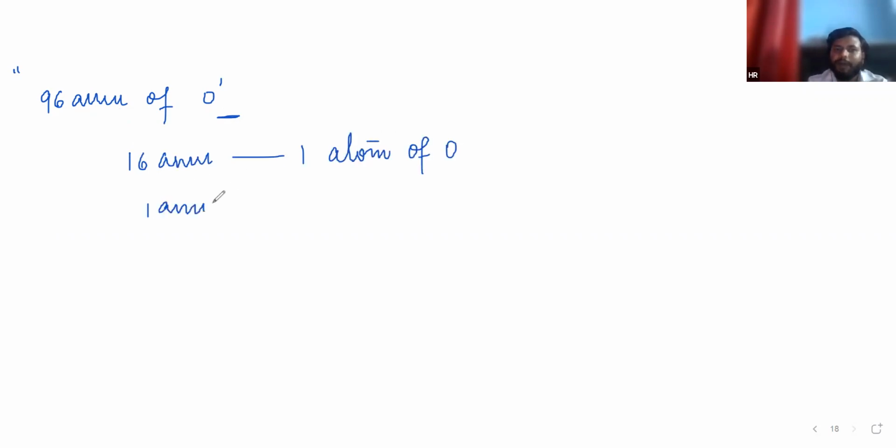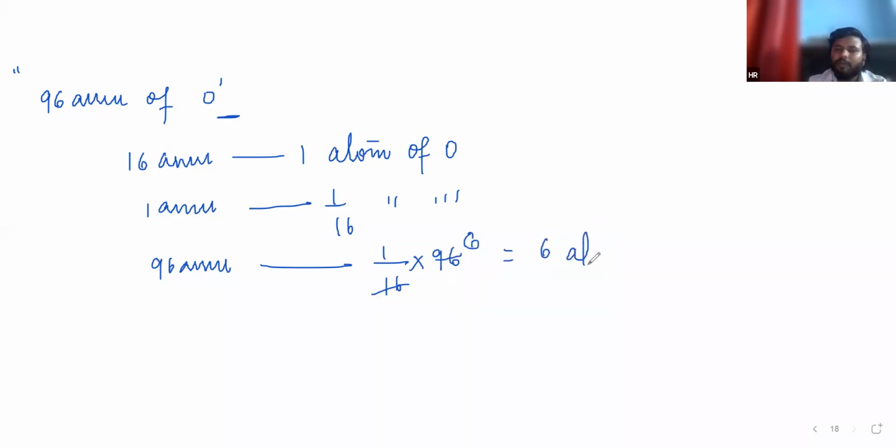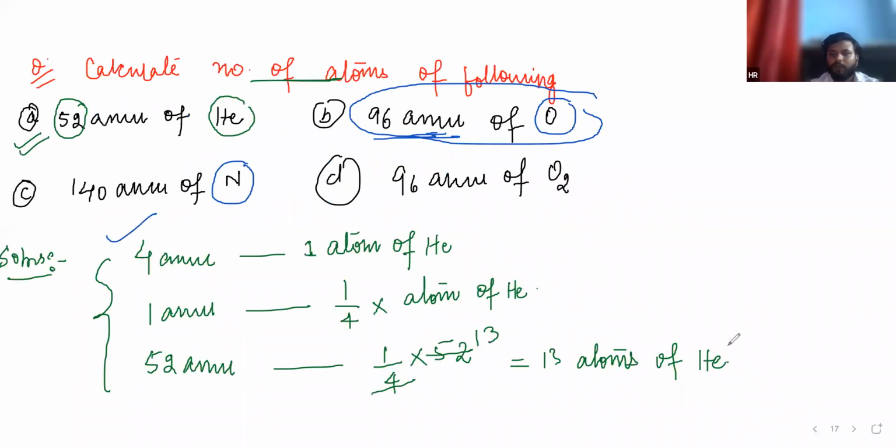Then in 96 AMU, 1/16 into 96 gives 6 atoms of oxygen. Very good. Now we will talk about 140 AMU.